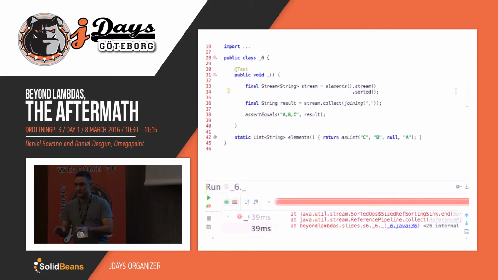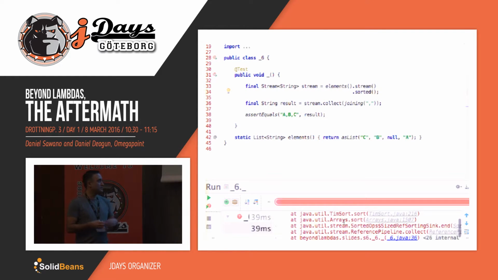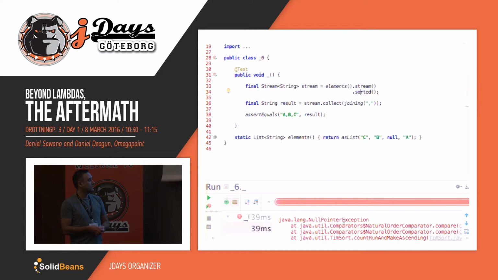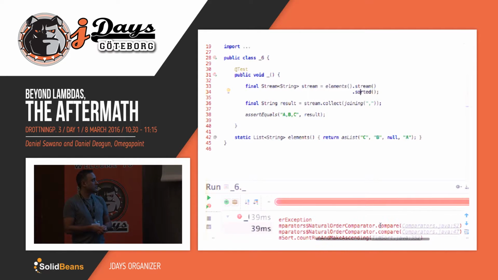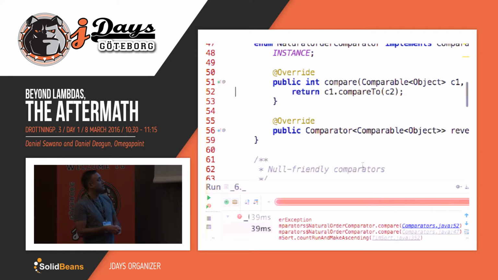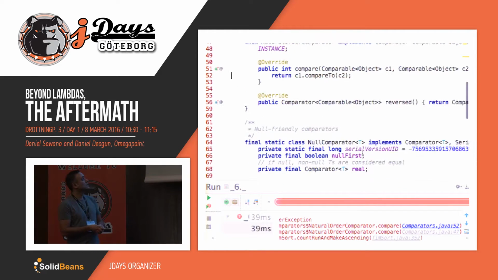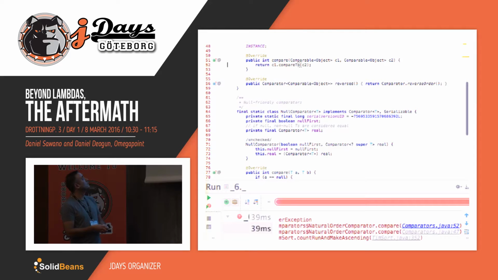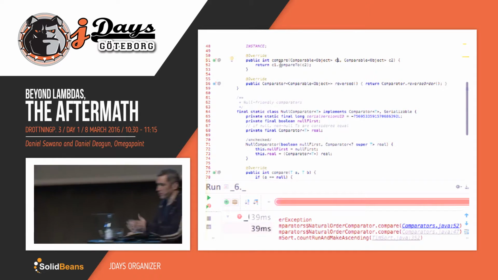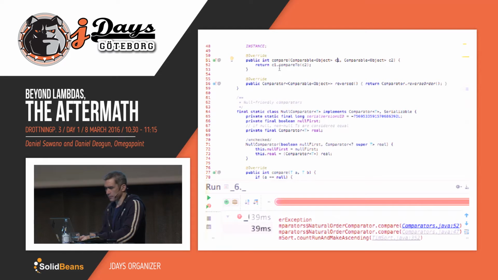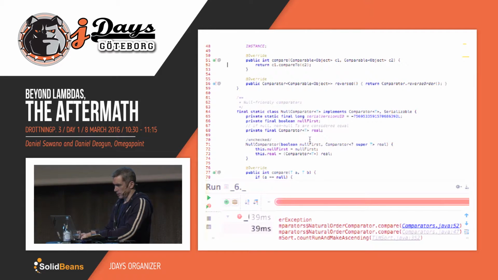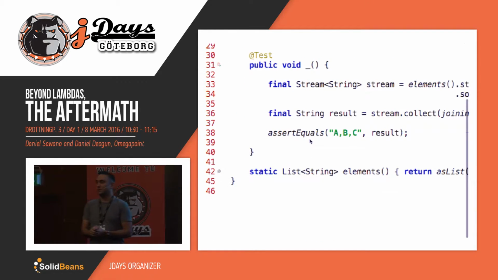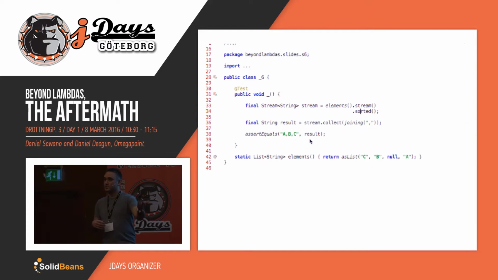They don't realize that. So, Daniel, can you just move up in the stack and see what actually really went on? Let's see, here we got some hints. This is a comparator. Let's jump into that one, see what that says. Okay, I guess it's obvious. If C1 is null, we're going to get a null pointer. So it becomes pretty obvious. So it was actually in the sorting operation, and that occurred a lot earlier.